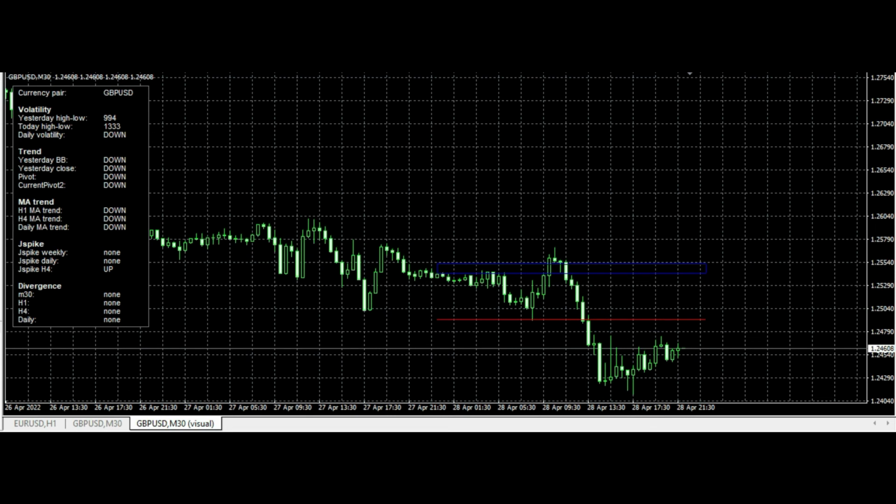Another example, April 28, the same story. We have a range during the Asia session, then one push higher during the opening range, and just when the opening range is finished, we have another bearish trend during the Euro session.